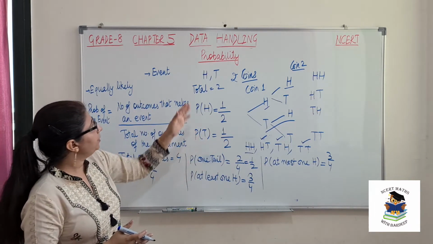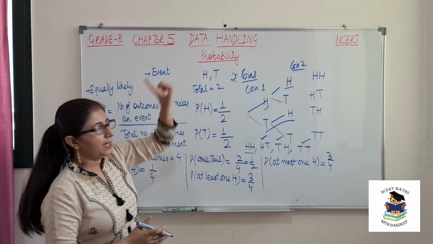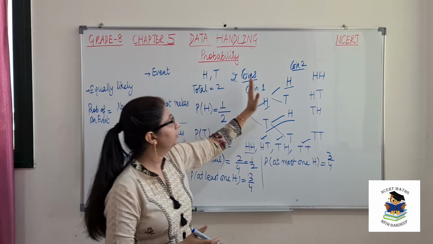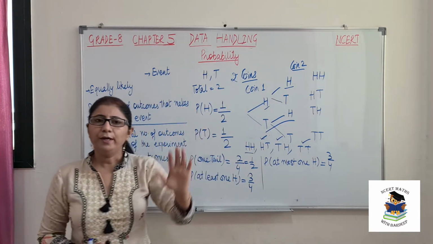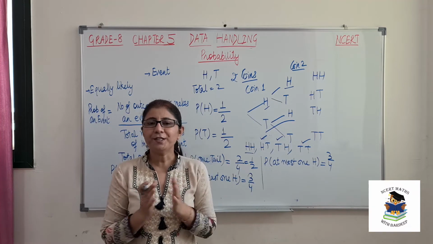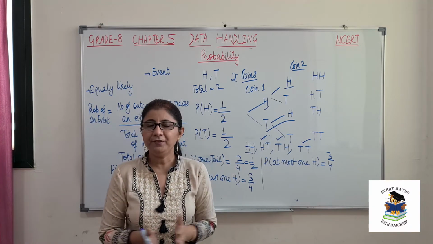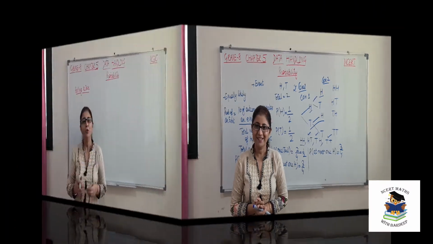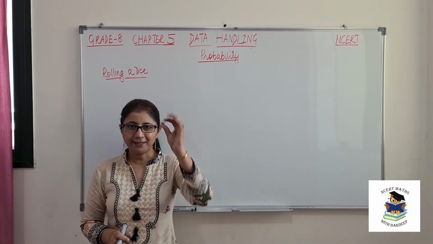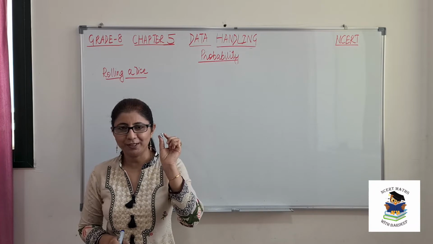So I have explained 2 possible cases, that is when you have only one coin and you toss that coin, or when you toss 2 coins together. Okay. So now let's see what is the probability of the different events to roll a dice. You all might have played Ludo once in your lifetime, and this dice is very useful in that.